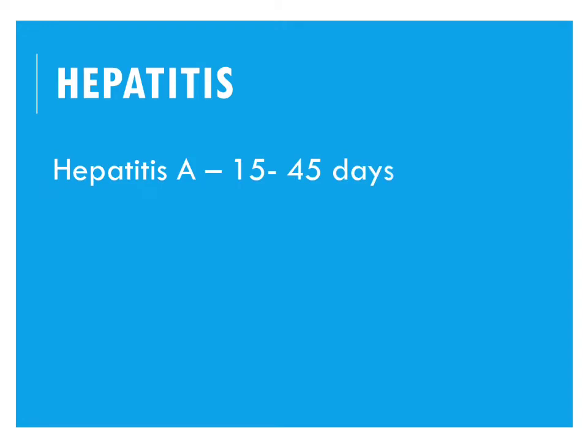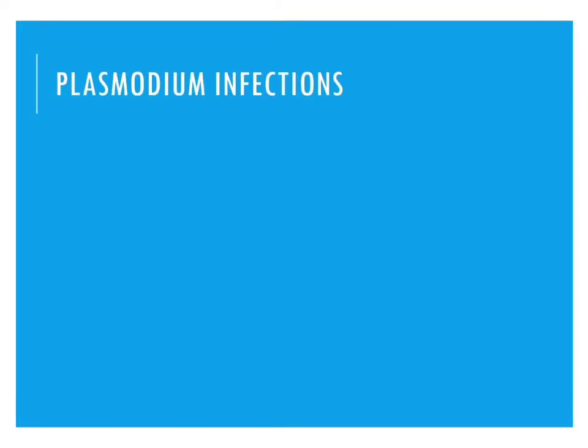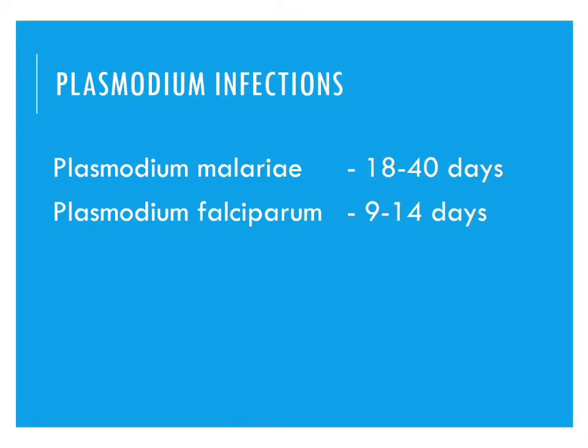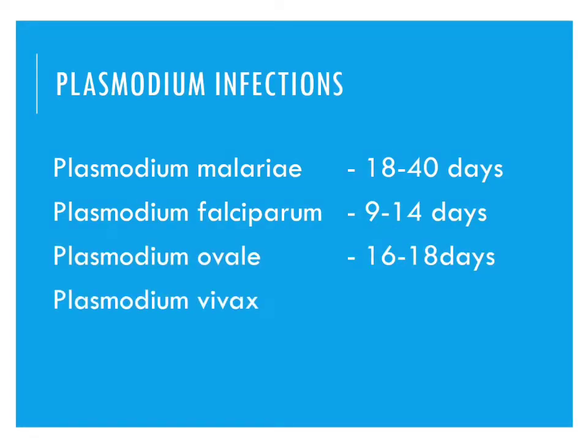Incubation period of different types of hepatitis. Hepatitis A, 15 to 45 days. Hepatitis B, 45 to 180 days. Now different incubation periods of Plasmodium infections. Plasmodium malariae, 18 to 40 days. Plasmodium falciparum, 9 to 14 days. Plasmodium ovale, 16 to 18 days. Plasmodium vivax, 8 to 17 days.